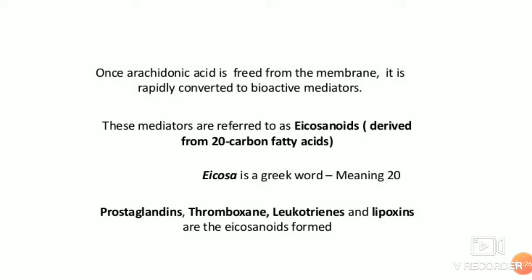Arachidonic acid contains 20 carbons, and once it is freed from the membrane, it is rapidly converted to bioactive mediators. These mediators are totally referred to as eicosanoids. Eicosa is a Greek word meaning 20, so these 20-carbon compounds are called eicosanoids. The group contains prostaglandin, thromboxane, leukotrienes, and lipoxins.